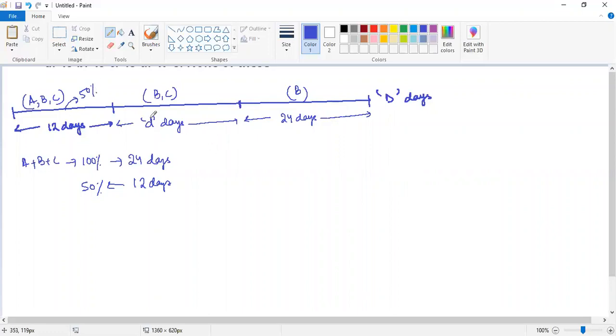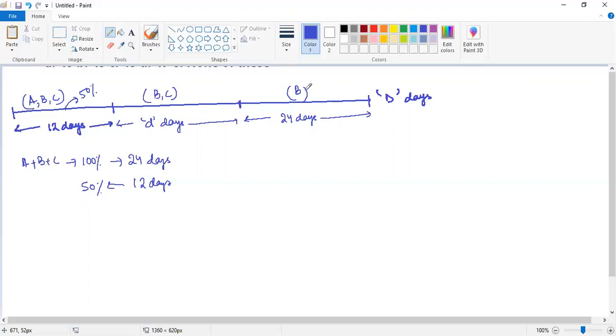Now, for the second D number of days, it's quite difficult to figure out how much percentage of the work B or C has done. That's pretty difficult to understand because we do not know the values of B and C, right? Though we can find it out by the equations, but as of now, we don't know. Now let us try to understand how much percentage of work B has done in the last 24 days, okay?